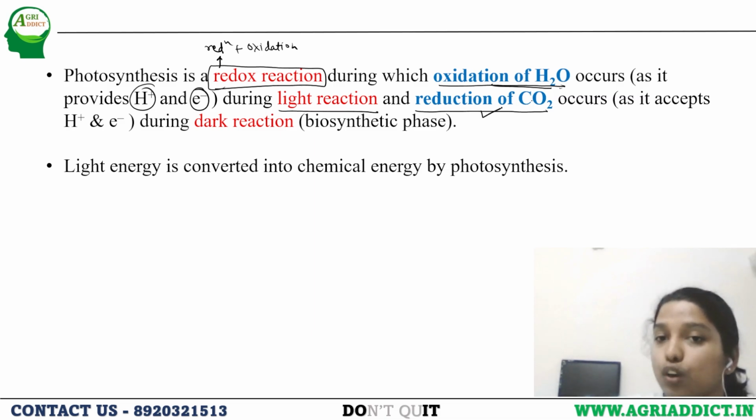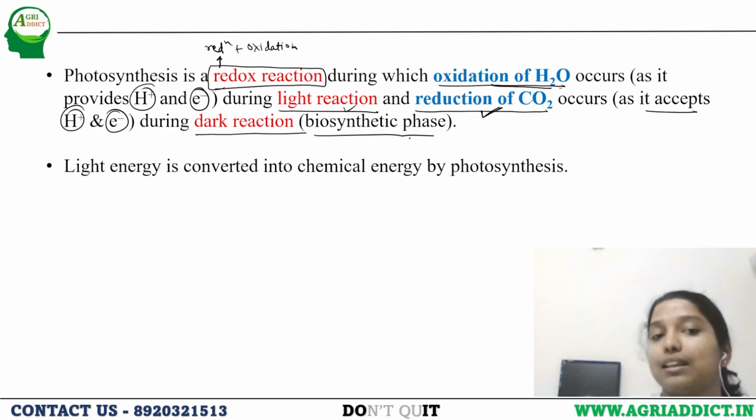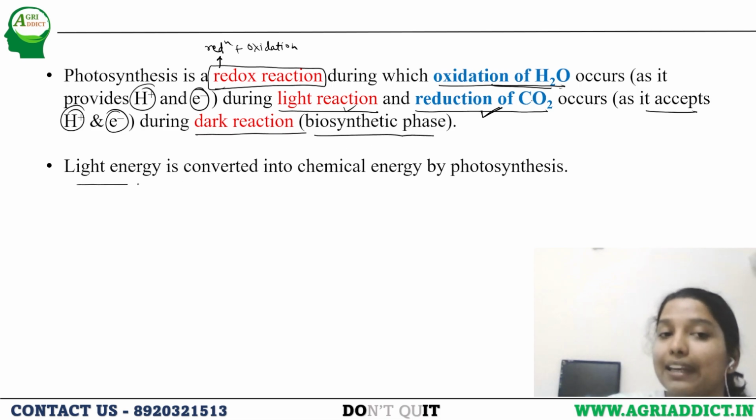Whereas there is reduction of carbon dioxide. Why is carbon dioxide getting reduced? Because it accepts that H plus and electron released earlier. This reduction of carbon dioxide takes place in the dark reaction, which is also known as the biosynthetic phase. Here light energy is converted into chemical energy by photosynthesis.